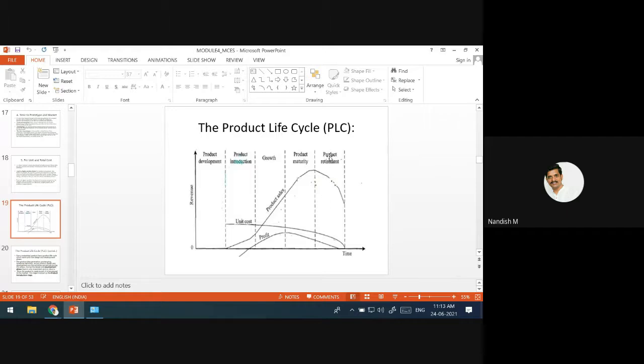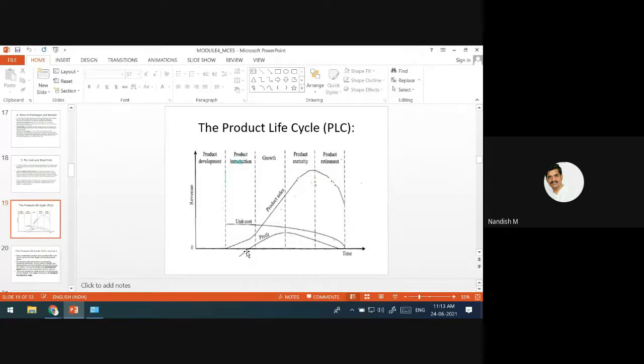Once you announce you are going to stop manufacturing this product, that is called product retirement, the profit is going to come down. At one stage it will be zero. In the initial period it is negative.